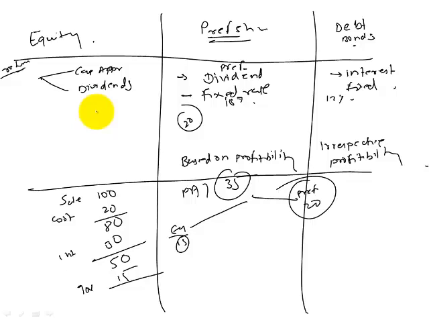Preference shareholders? Yes. So if there is a profit, you have to pay preference dividend before paying anything to these people.